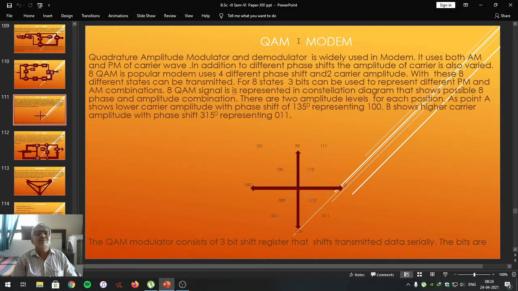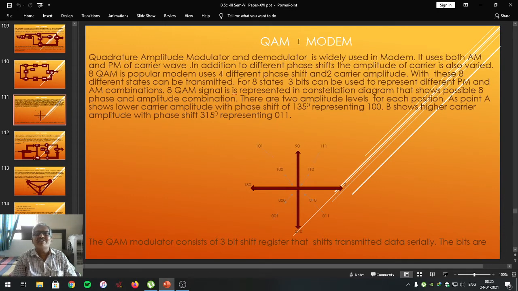If you consider the 8 QAM modem, it has 4 phase shifts and 2 amplitude levels. It is represented in 3-bit binary data in 8 states, which begin from 000 up to 111.